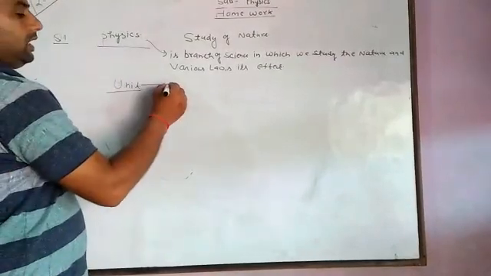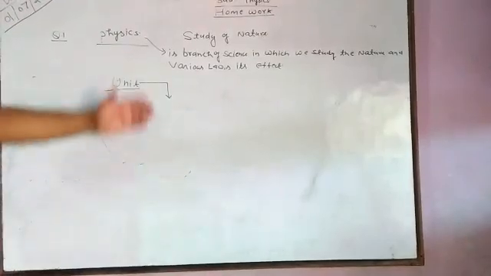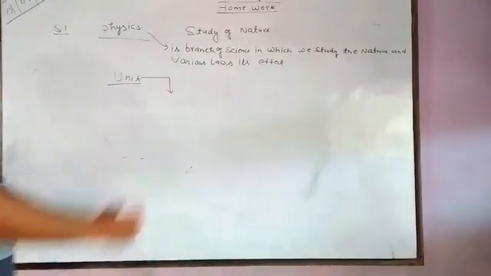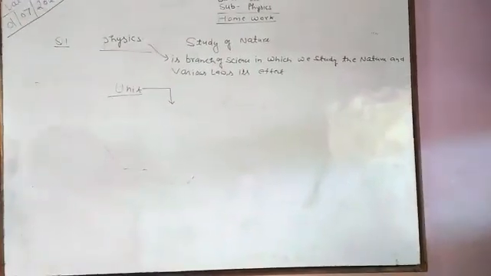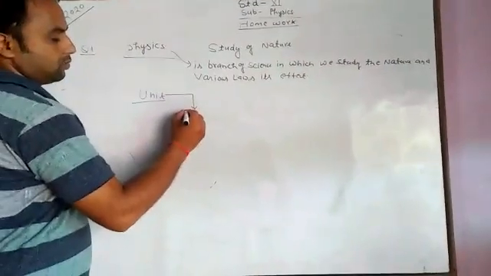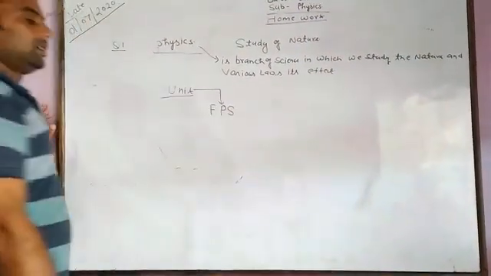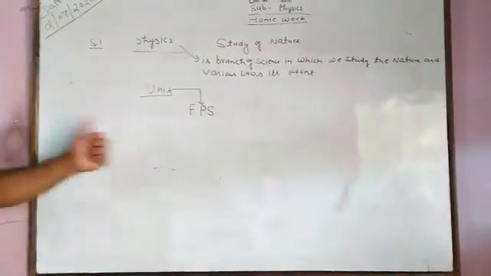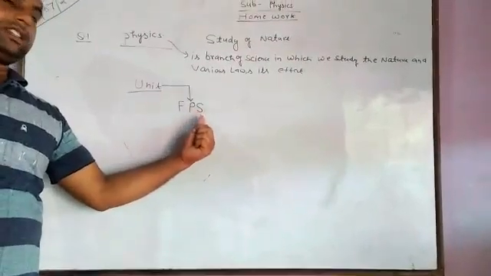Now there are various types of units which we are studying. There are various types of systems given in units. So we have to study their various types. The first system of units is known as FPS, the foot pound second system.